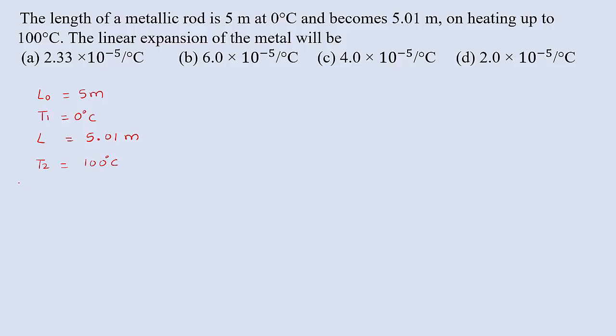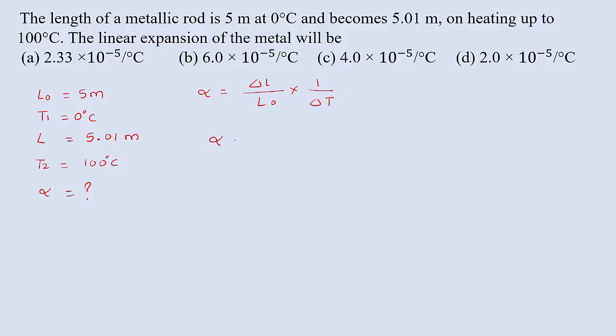So here you can observe the options. All the options are given in terms of per degree Celsius. This is the SI unit of coefficient of linear expansion, which is denoted by alpha. So we have to calculate alpha here. We know the equation alpha equal to increase in length per unit length per degree increase in temperature.